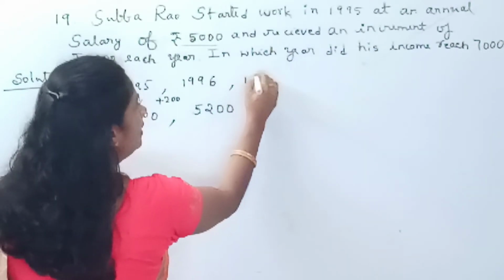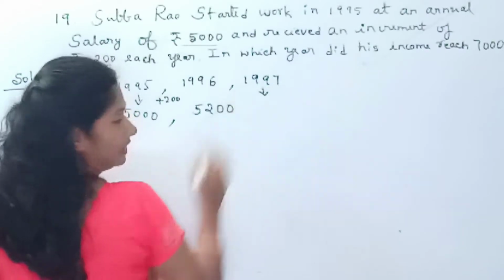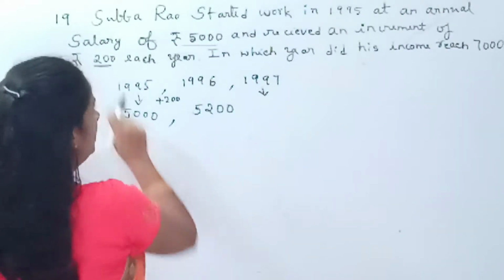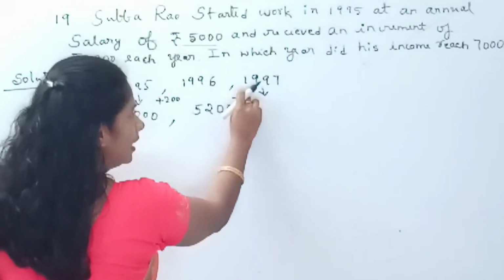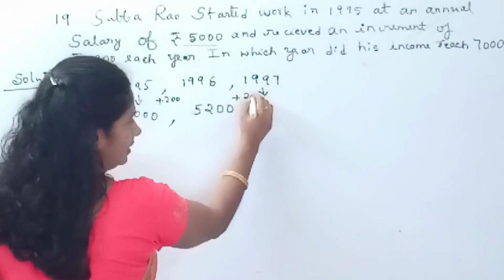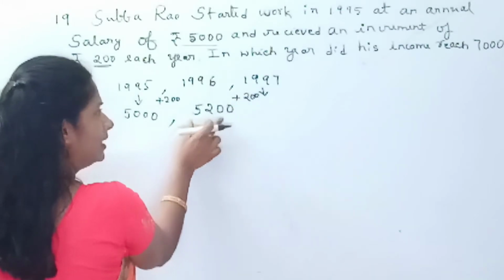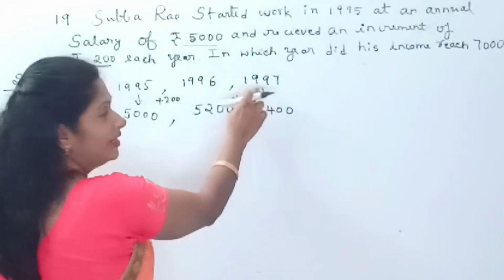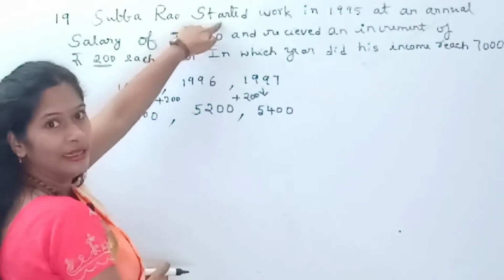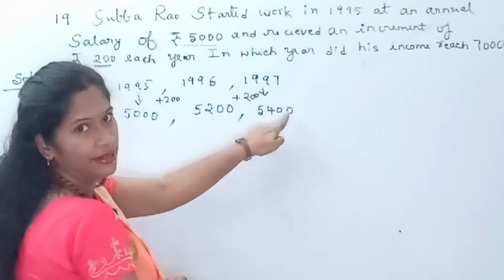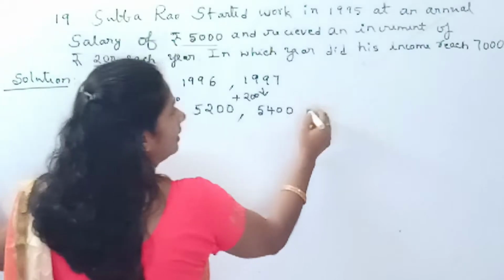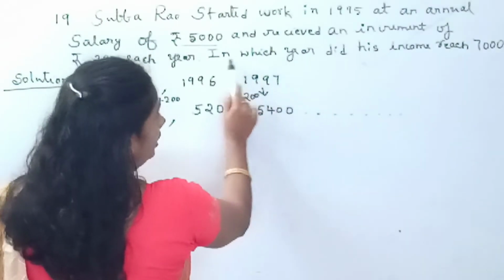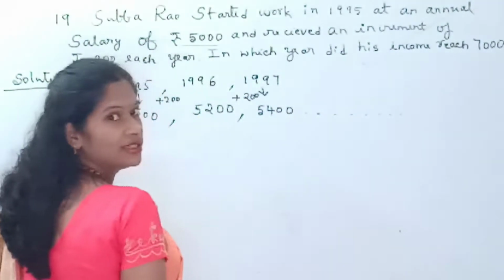Similarly, next year, 1997, his salary will be, so each year he is receiving 200 rupees as an increment. So again in the year 1997 he will receive rupees 200 plus 5,200, that is 5,400 rupees. So in the year 1997 Subba Rao's salary will be 5,400 rupees. Got it? Now it will continue like this. Now in which year did his income reach 7,000?